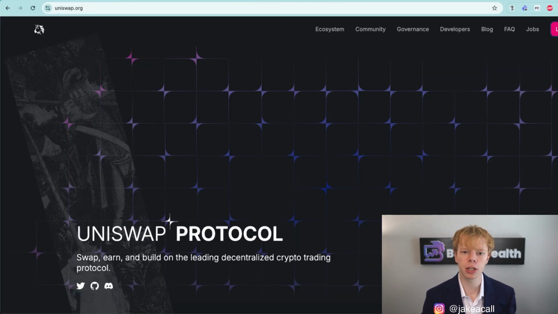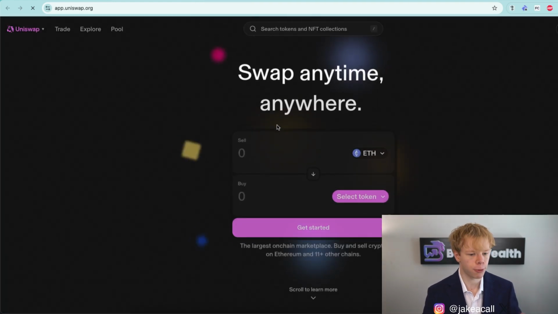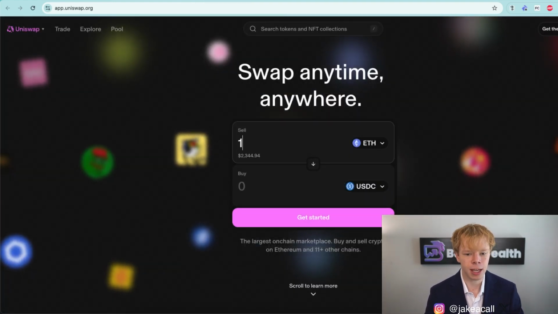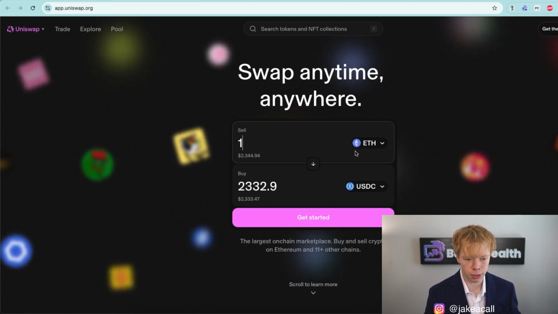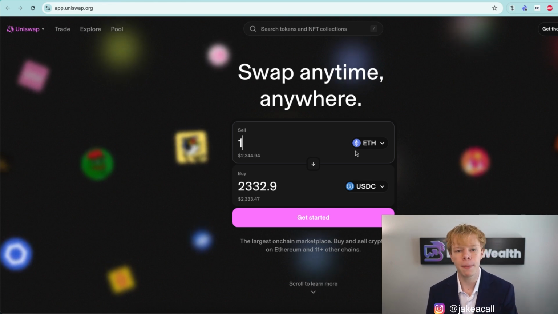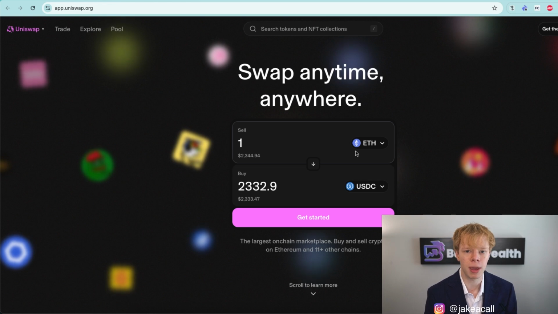So the first thing that we're going to do is head over to the Uniswap website. And the reason why is because that's the backbone behind this entire strategy. Uniswap is a decentralized exchange where you can swap one asset for another cryptocurrency asset. So somebody that wants to trade Ethereum for USDC can pop into Uniswap, trade Ethereum for USDC, and pay a very small fee. A lot of the times, that fee is about 0.3%. That's compared to 2% that you would typically pay on a centralized exchange like Coinbase or Binance.